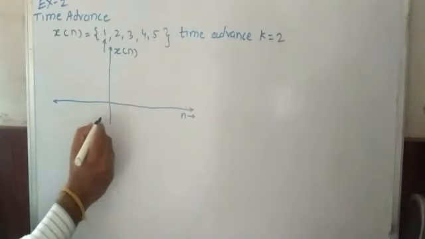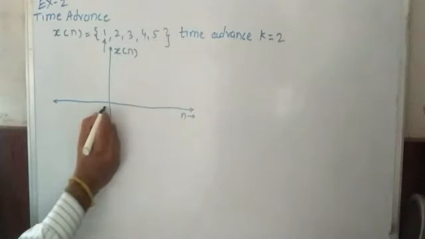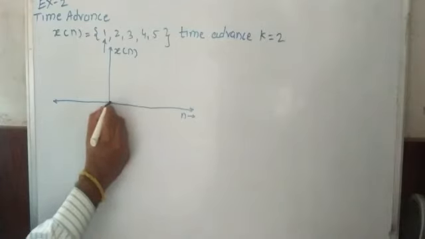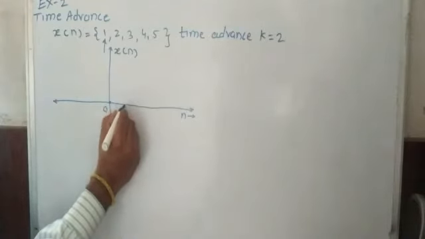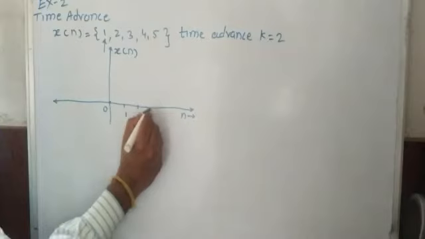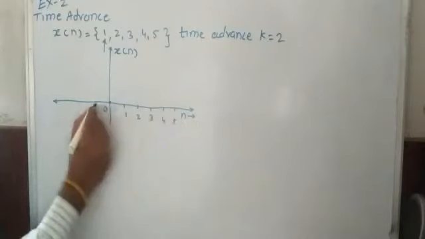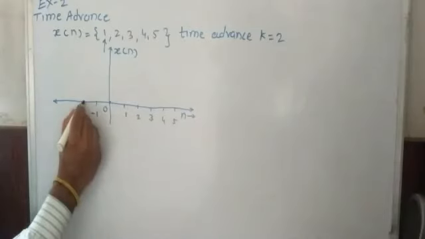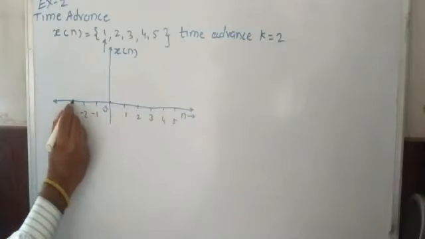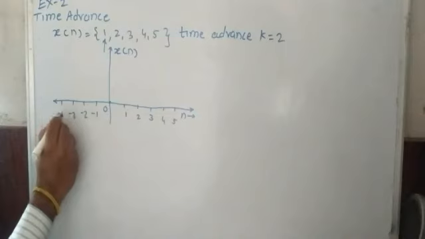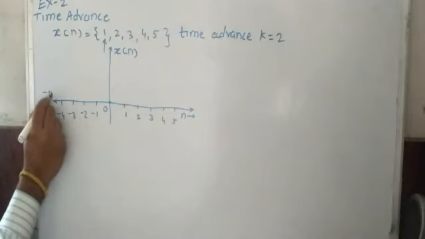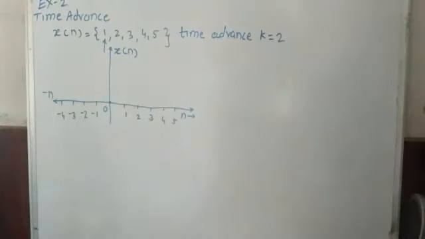This is the original signal. So I mark 0 at the origin, then 1, 2, 3, 4, and 5. Similarly minus 1, minus 2, minus 3, minus 4, here it is minus n. Now we put all the values.